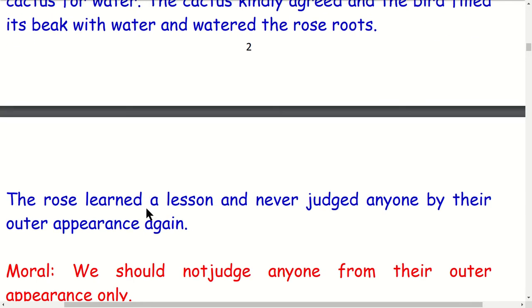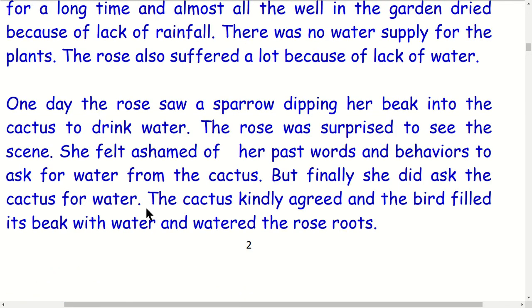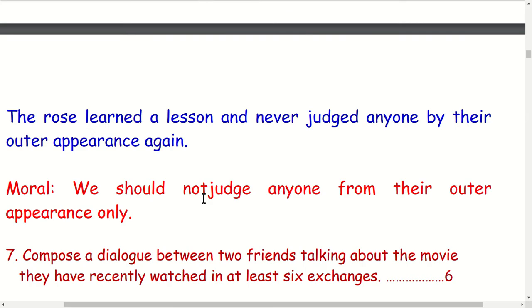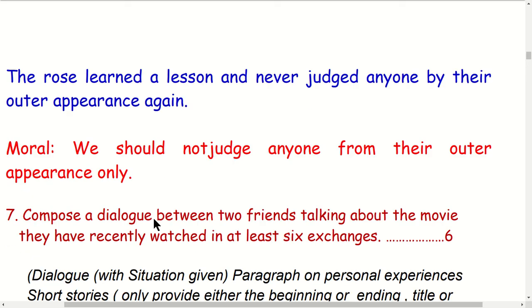I think if you follow my advice, you will be able to solve these questions in the exam. Okay, I finished question number 5 and question number 6 here. Now I move on, going forward to question number 7 and question number 8.